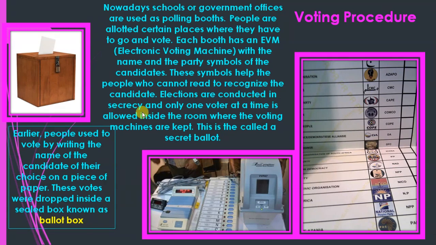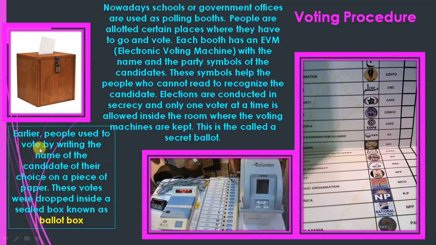Elections are conducted in secrecy, and only one voter at a time. Everything goes in a secret way. Only one voter at a time is allowed inside the room where the voting machines are kept. This process is known as secret ballot.